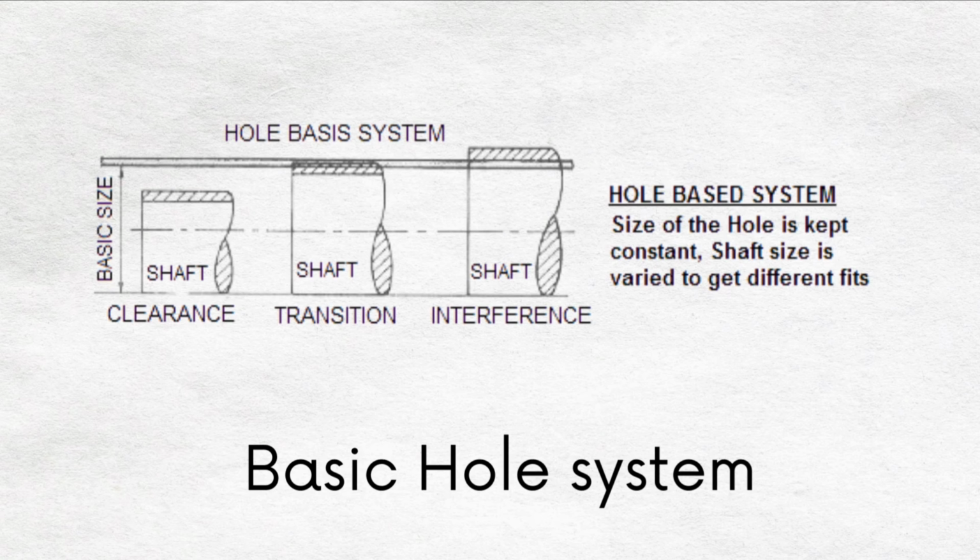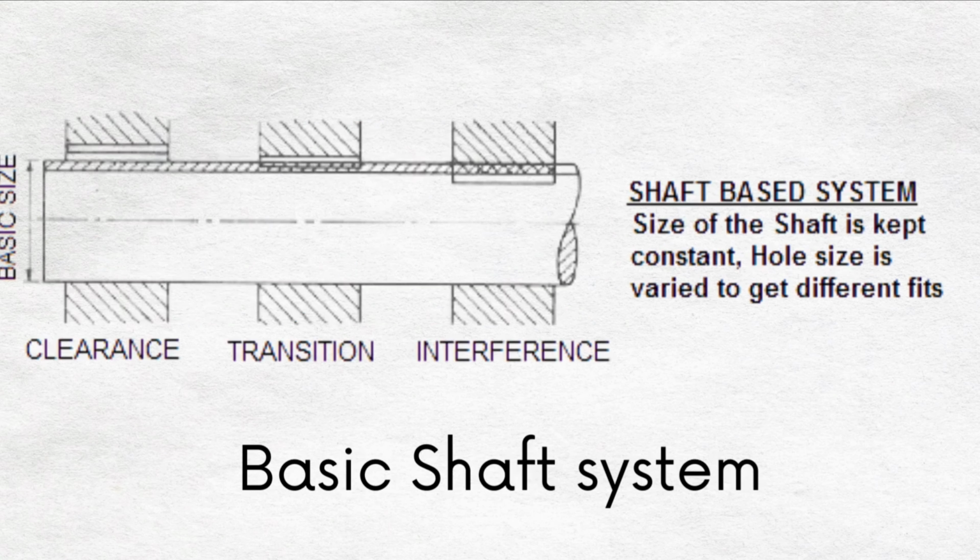This system is preferred because standard tooling like drills, reamers, broaches, and plug gauges, whose size is not adjustable, can be used, and the shaft can then easily be machined to fit. Second, basic shaft system. In this system, the design size of the shaft is the basic size, to which allowance is added to obtain the diameter of the hole.